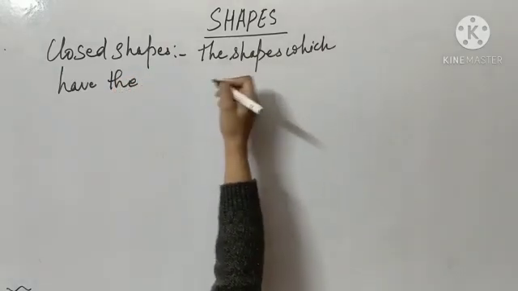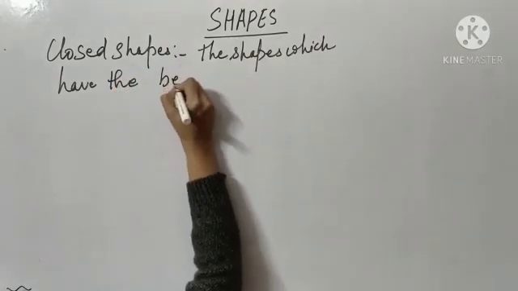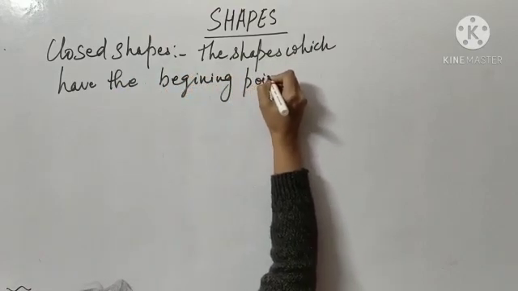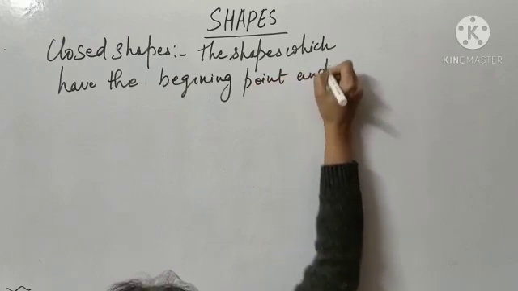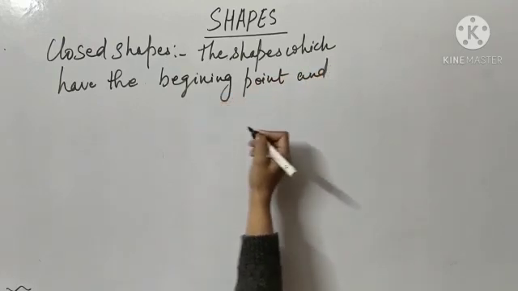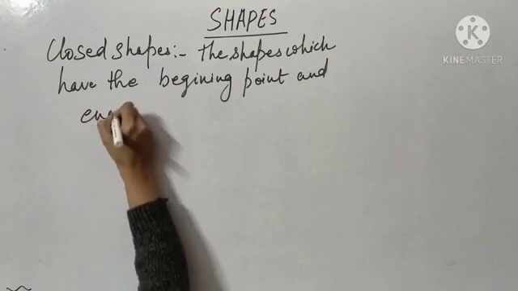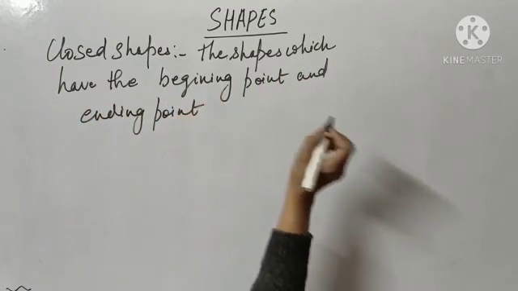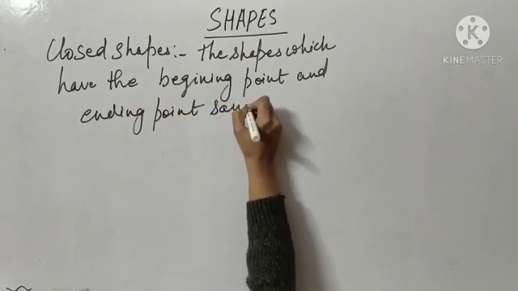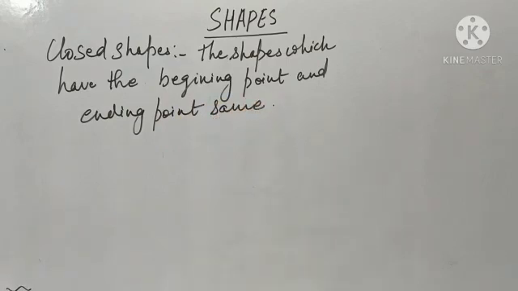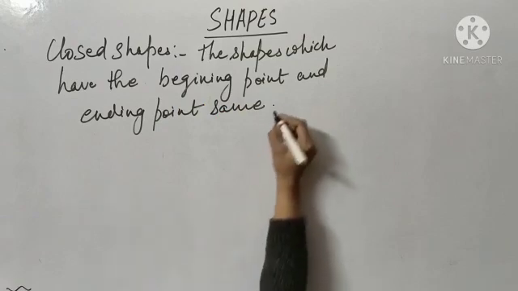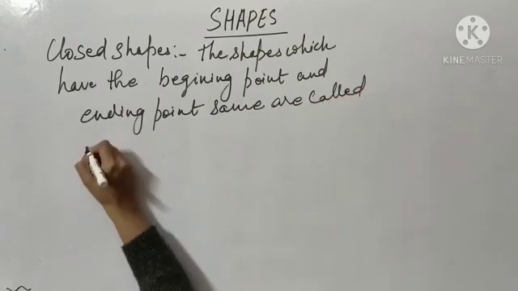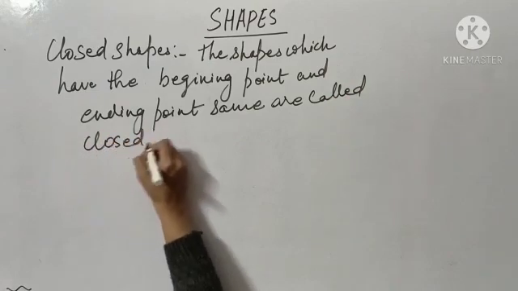The shapes which have the beginning point and ending point same are called closed shapes.